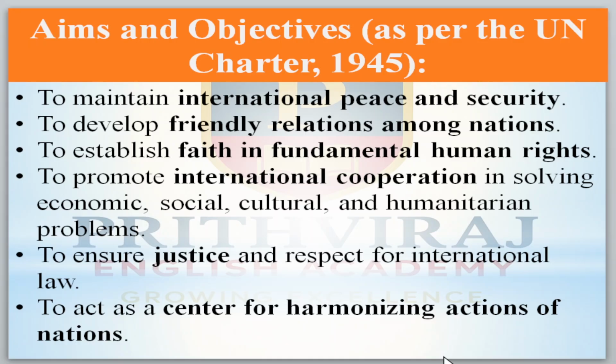Now come to the aims and objectives of the UNO as per the UN Charter of 1945. To maintain international peace and security is the first aim.